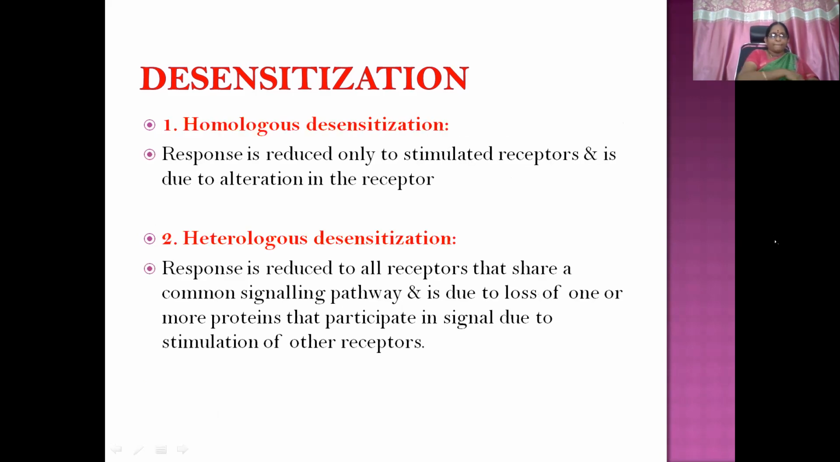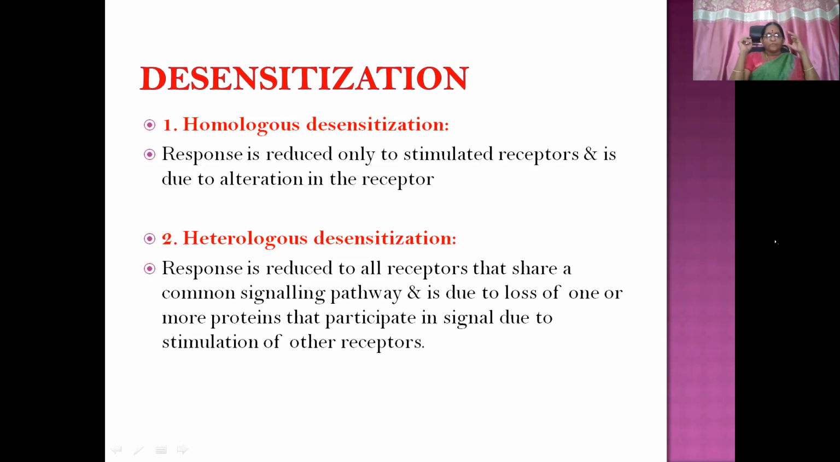Okay. Then homologous desensitization and heterologous. Response is reduced only to the stimulated receptor and is due to alteration in the receptors, that is homologous. Heterologous means response is reduced to all receptors that share a common signaling pathway and is due to loss of one or more proteins that participate in signaling due to stimulation of other receptors.